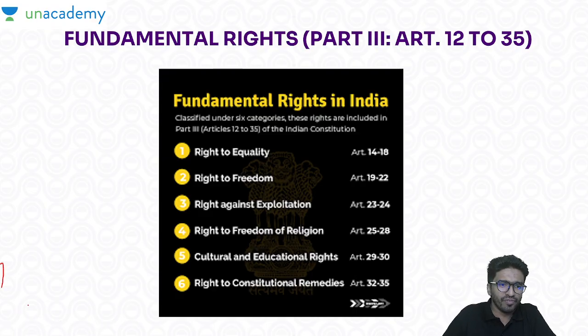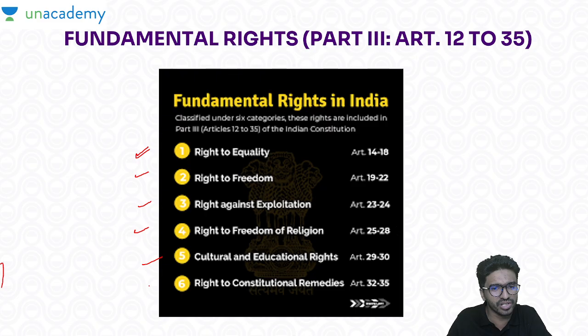So when we talk about the fundamental rights, this is an overall picture. You can see we have classified them under 6 fundamental rights ranging from Article 12 to 35, but initially it was 7, and one fundamental right we have removed. During the course of time we will discuss it. So now we have 6 fundamental rights, starting from right to equality, right to freedom, right against exploitation, right to freedom of religion, cultural and educational rights, and right to constitutional remedies.